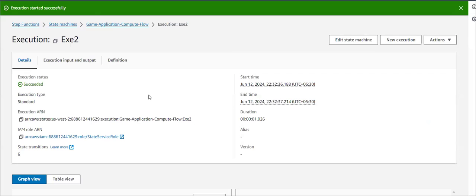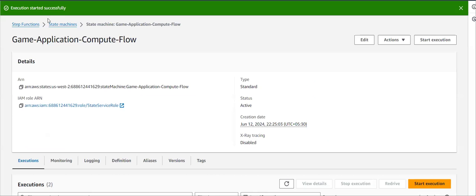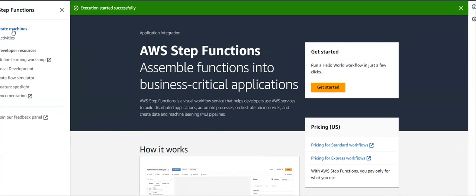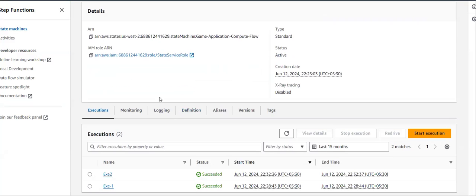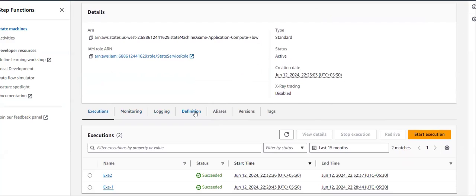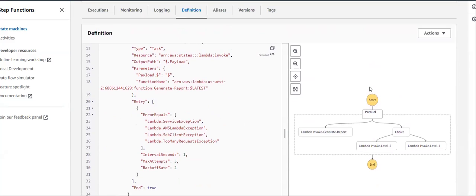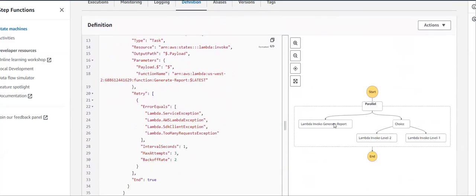So from this lab, what we have learned? We have seen how to create multiple Lambda functions, and we have also seen by using a single step function service, and inside that step function service also by creating a state machine, how to manage, you can see under definition we have that flowchart that we created. By using this flow chart, by using this flow graph, configuring the details of my flow graph, how to manage multiple Lambda functions that we have seen, right?